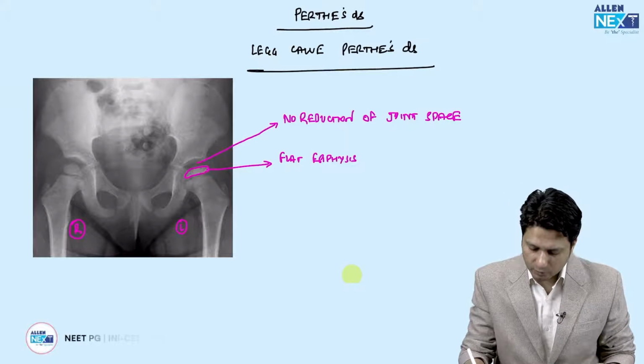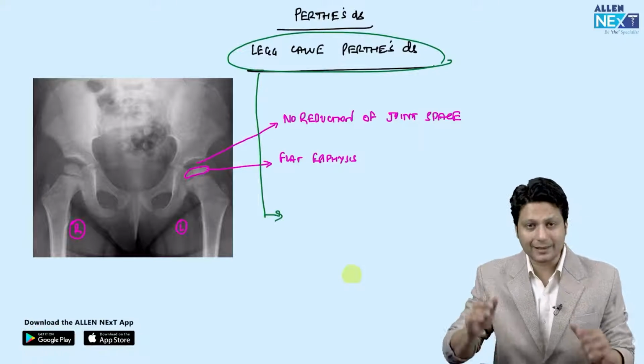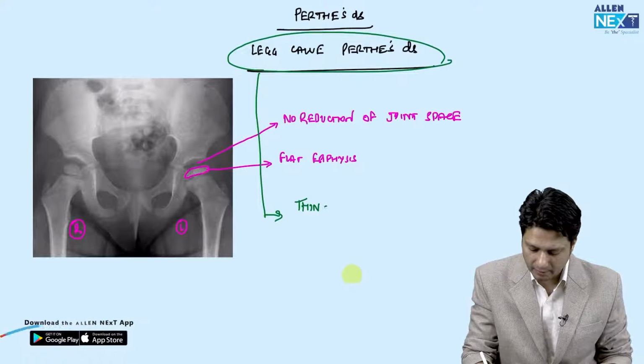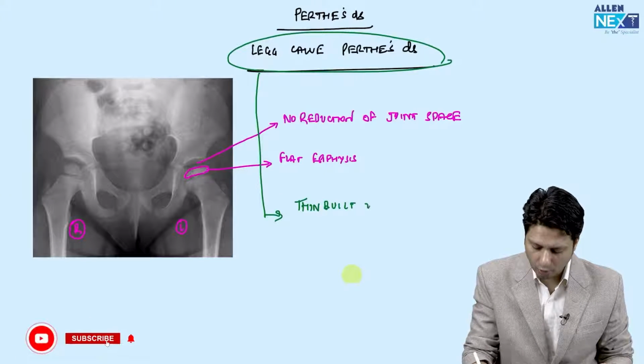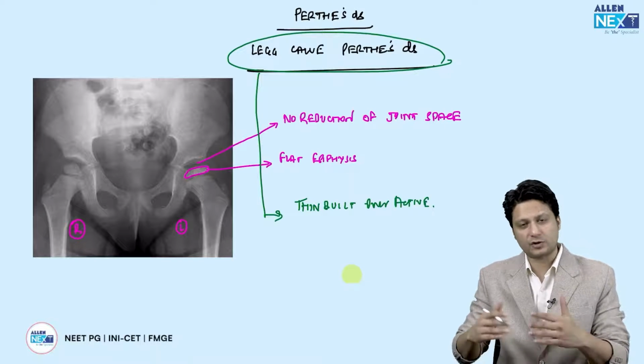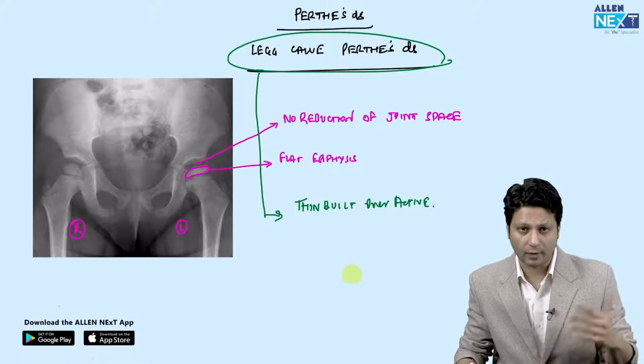Now, every time you get a question related to Legg-Calve-Perthes, the two most important clinical features which will be provided to you: one is a stereotypical picture of the child, that is a thin-built, overactive child, extremely disturbing, continuously running kind of child.